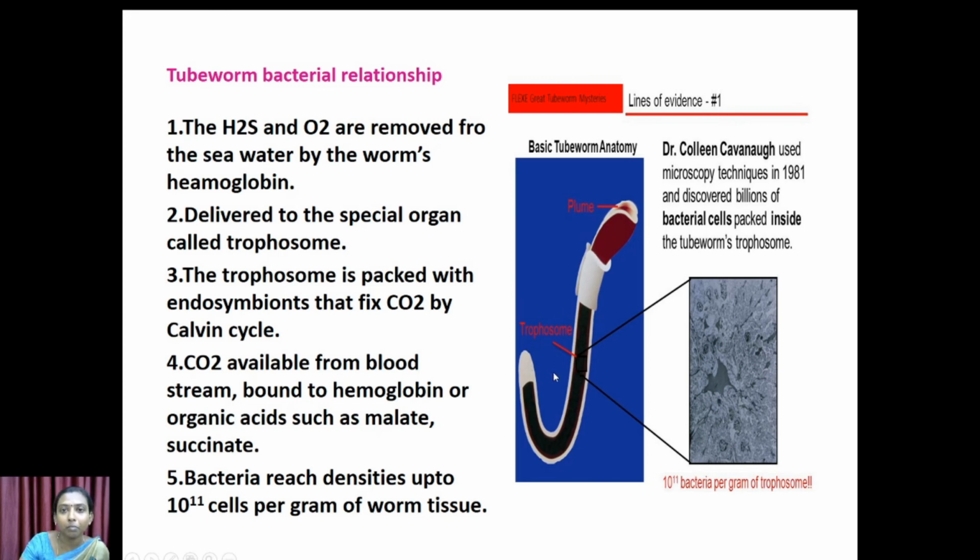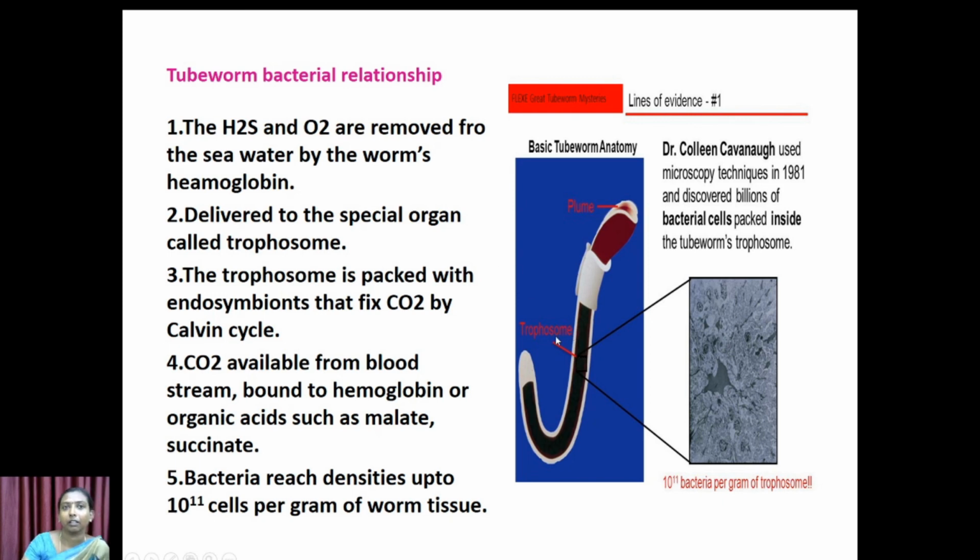So both of them can survive when they exist together. If they are separated, they cannot survive, and so this relationship is once again an obligate mutualistic relationship. By doing so, both of them are benefited, and in 1 gram of trophosome, nearly 10 power 11 bacteria can be found in this region.